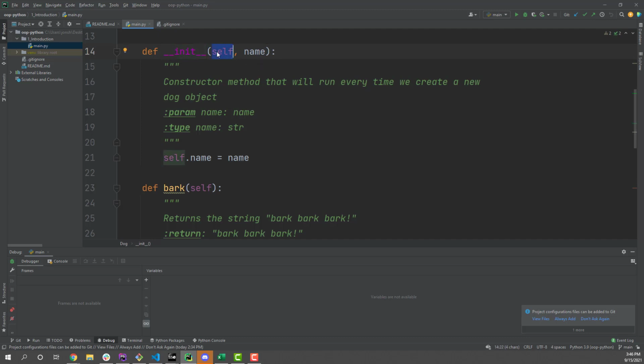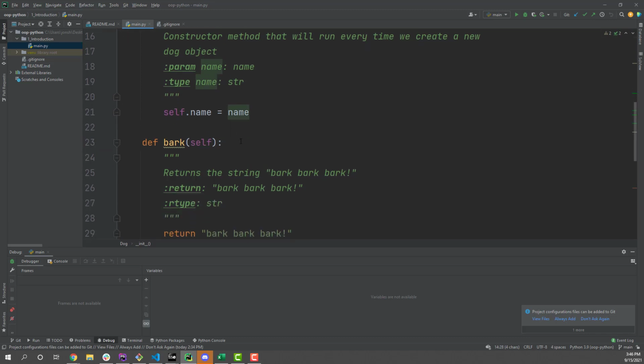Self, which again, we never actually pass in, but it will point to whatever object we created. So we use the self parameter to reference that. And we're saying whenever you create a dog, you have to give me a name. So it's an input to the constructor. This constructor runs every time we create a new object.